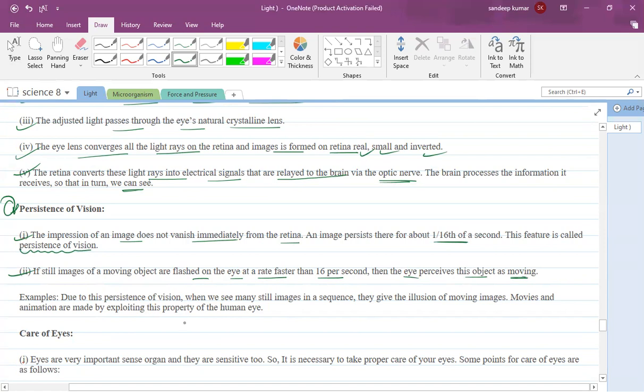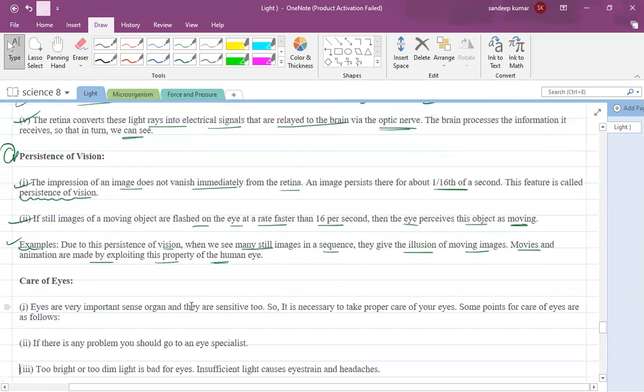This principle is used in movies. Due to persistence of vision, when we see many still images in a sequence, they give the illusion of moving images. Movies and animations are made by exploiting this property of the human eye.